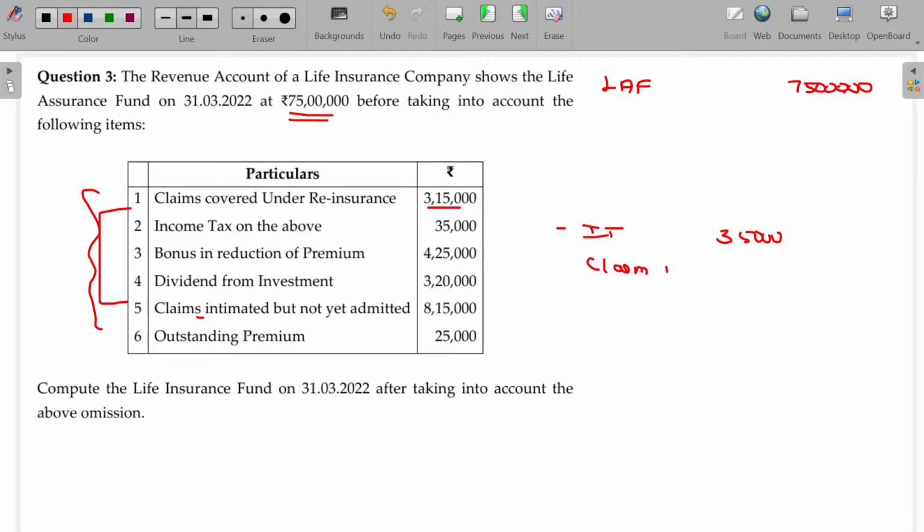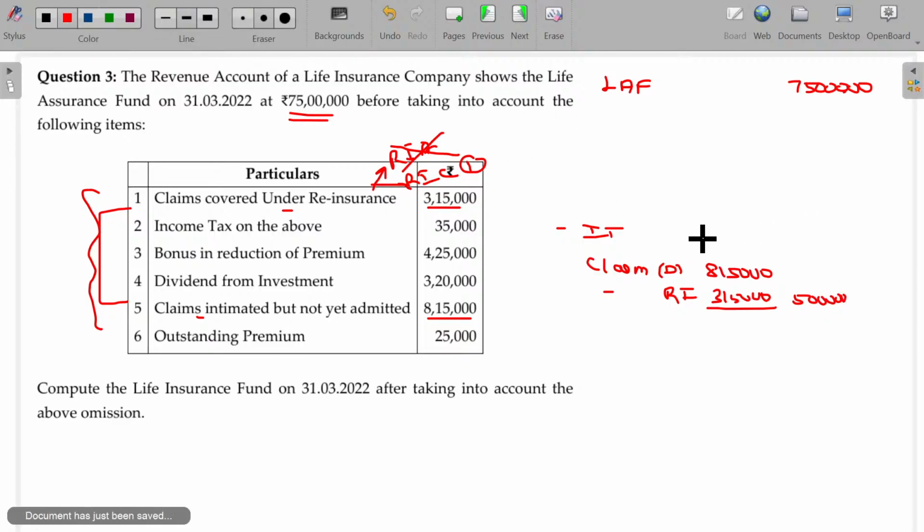Claims intimated, direct business, the value being 8,15,000. And claims under reinsurance can be subtracted from here. Reinsurance, if nothing is stated and you have a doubt whether it is reinsurance accepted or reinsurance ceded, first priority goes to the reinsurance ceded only if it is not stated properly. So 315 is the revenue. Here this value being 5 lakhs, 35,000.